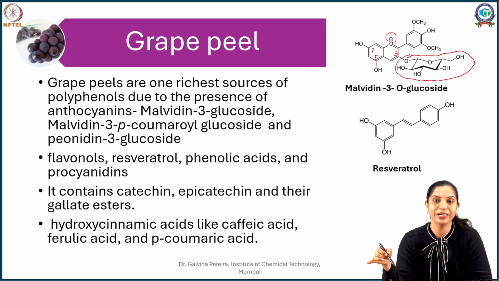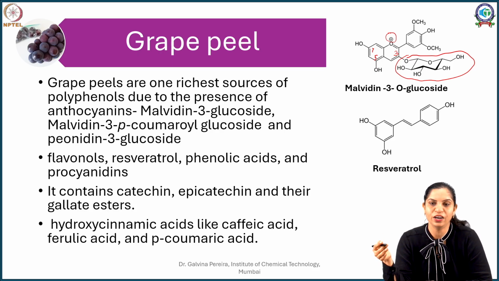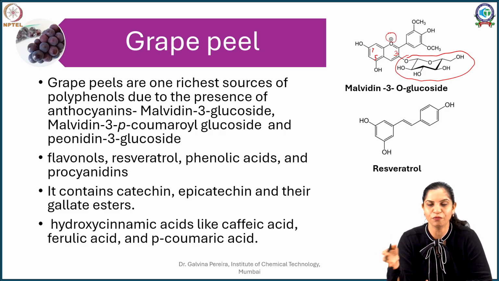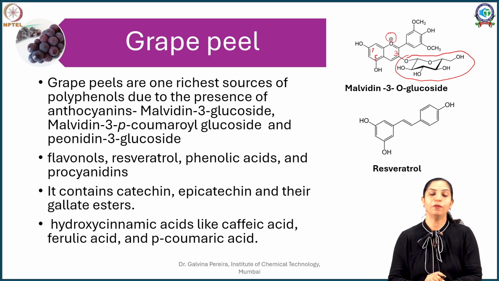So it is a malvidin 3-glucoside, and we saw previously that initially if you have a hydroxy group, it gives you more of your red or pink coloration, but as they get substituted more and more by methoxy, you get a purplish coloration. So malvidin is one of the compounds which will give you the purplish coloration, and peonidin comes somewhere near to that. So you have malvidin, you have peonidin.